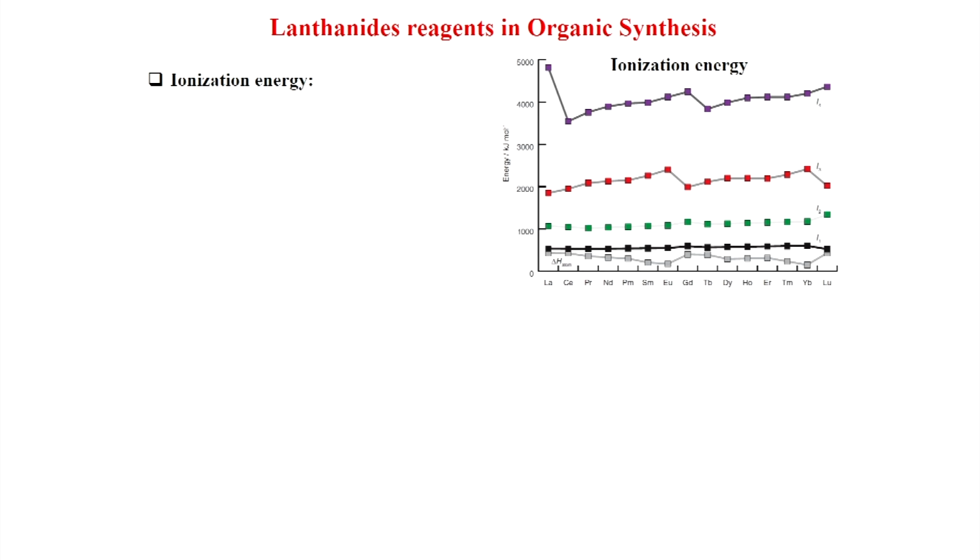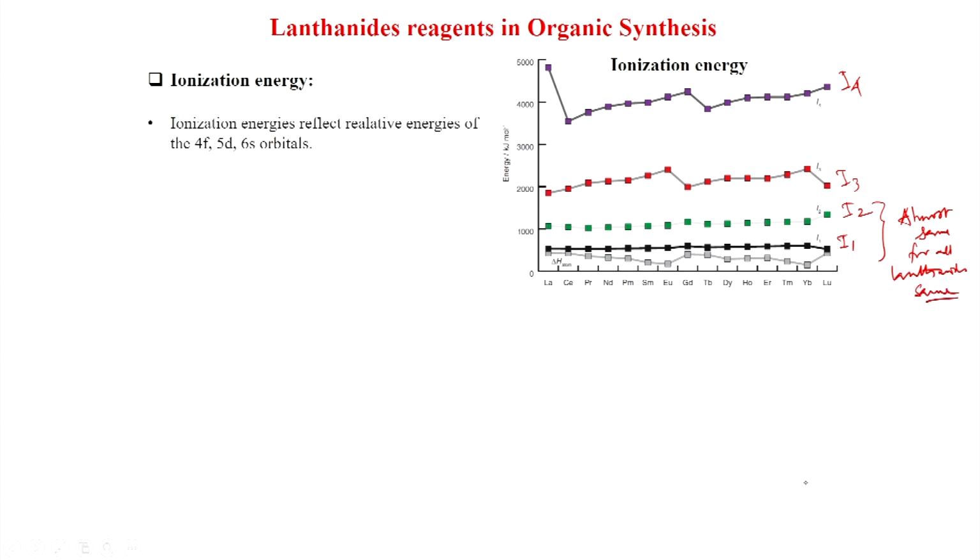Now, we will discuss ionization energy. You can see I1, this black one, green is I2, red is I3, and this is I4. You can see that I1 and I2 are almost the same for all lanthanides, which means the I1 values are the same, and similarly the I2 values are the same.